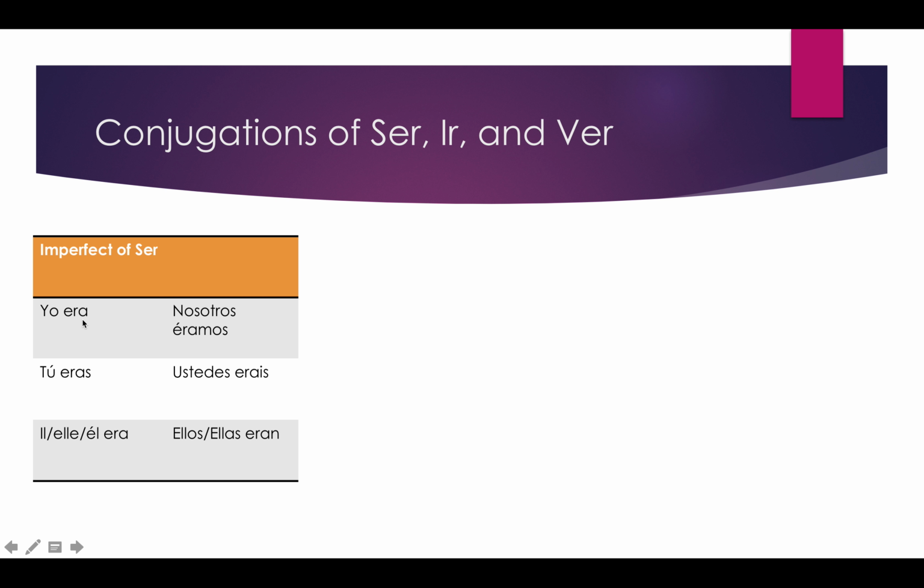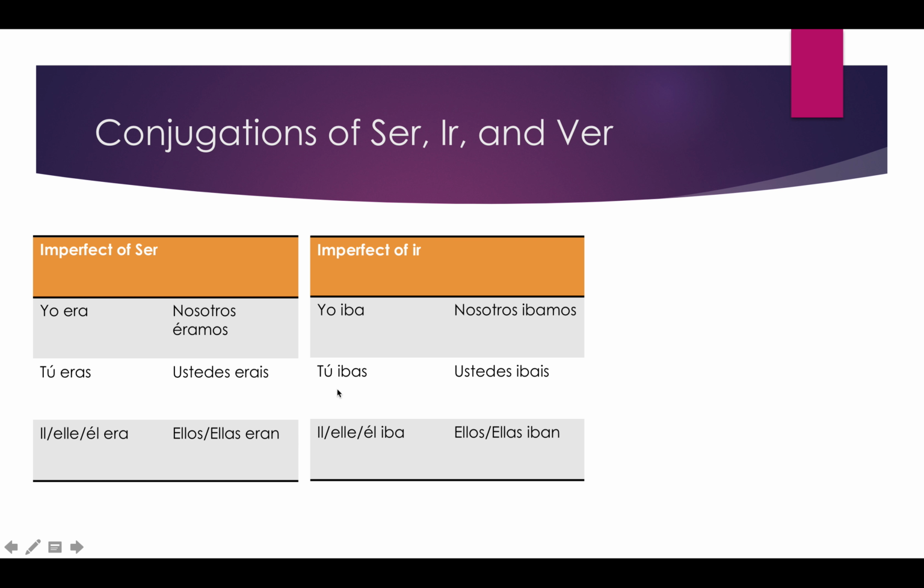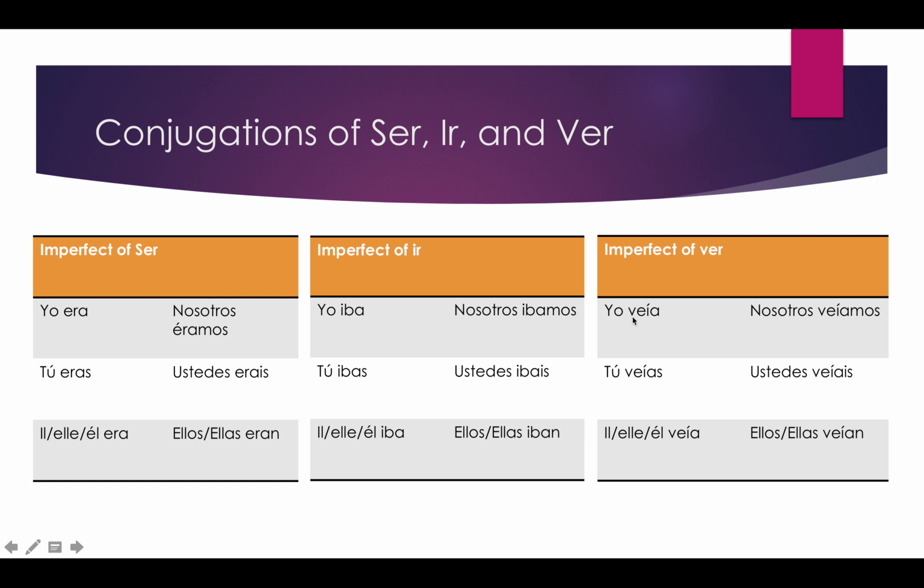So you have eras, era again, same as the yo. Nosotros éramos, erais, eran. For ir, to go, the imperfect is iba, ibas, iba, íbamos, ibais, iban. And for ver, to see, you have veía, veías, veía, veíamos, veíais, veían.